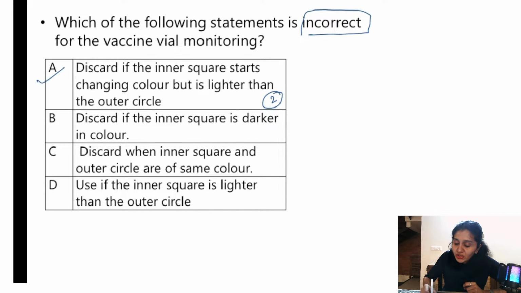Let us look at the other options. Discard if the inner square is darker in color. Inner square is darker in which one? Stage 4. Discard when inner square and outer circle are of the same color. This is stage 3. Use if the inner square is lighter than the outer circle. That is stage 1, right? This is the correct option. They want us to use it. But option A is incorrect here.